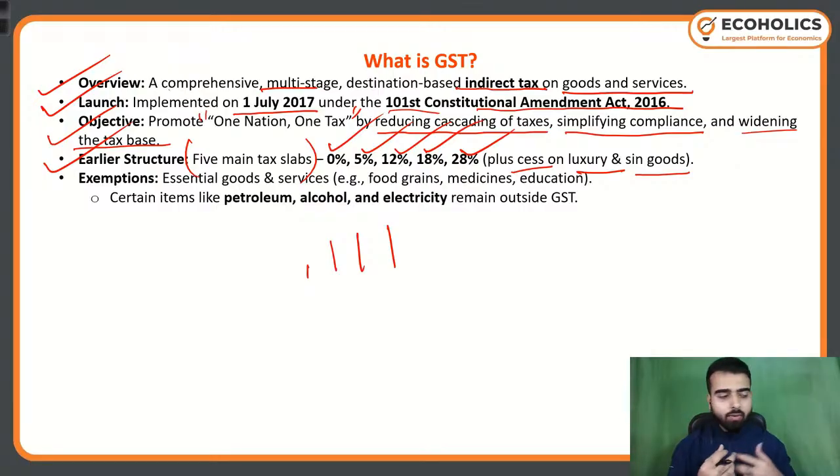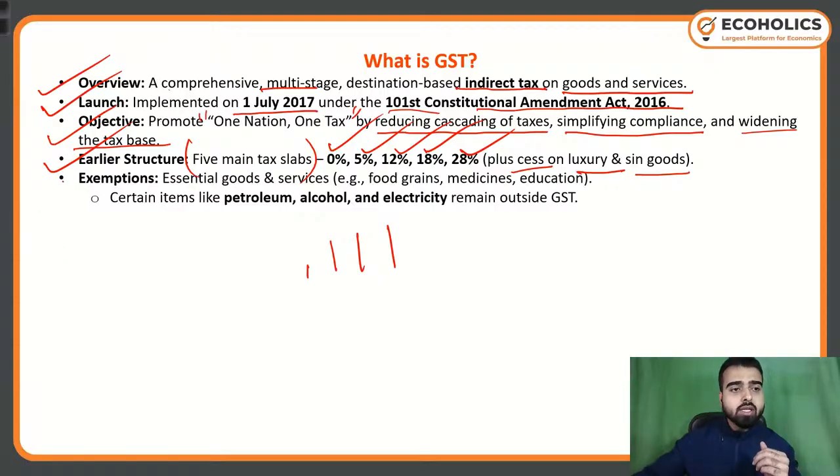If I call it in Hindi, sin is something related to paap. Sin goods are those goods like tobacco and all. And then luxury goods. So cess is there for luxury and sin goods, but majorly only 5 structures were there: 0%, 5%, 12%, 18%, and 28%.